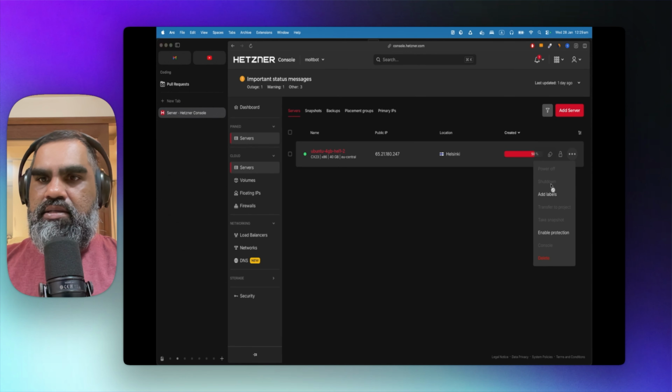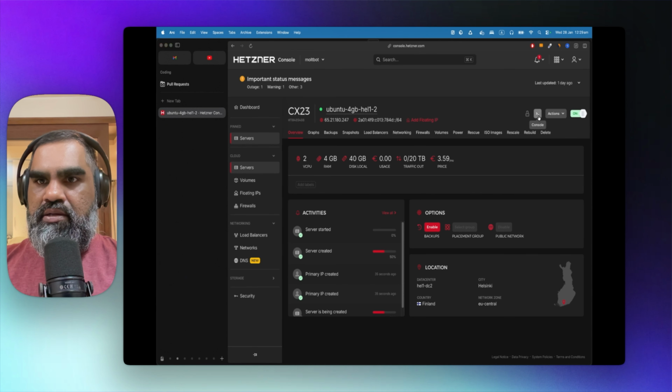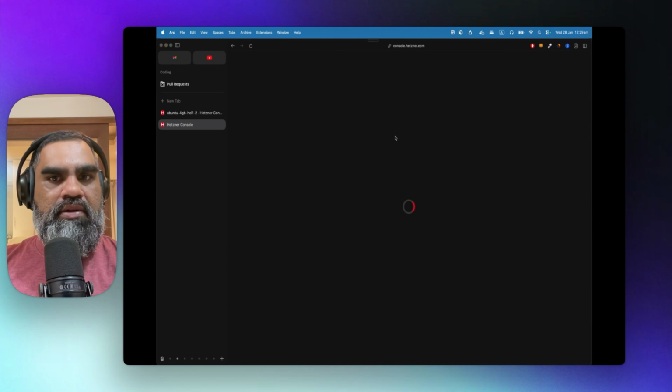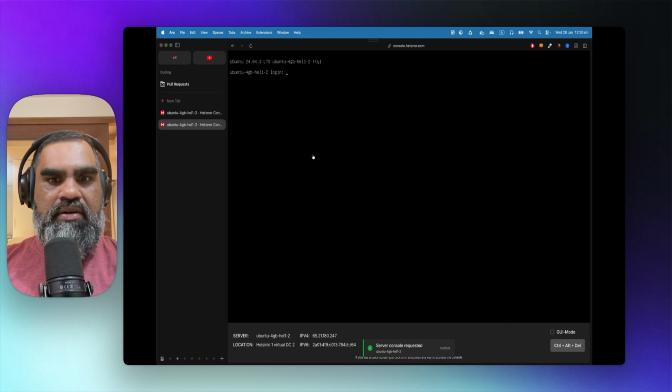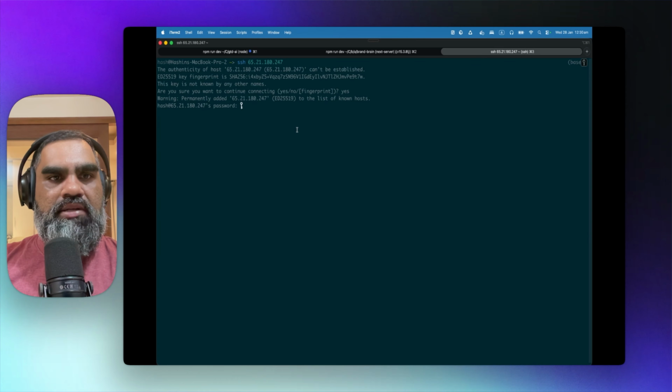I think you can SSH into it. Click on it, and you can open the console here by clicking on that. Or this is a bad way to interact with it. It's a web console. So let's copy the IP instead and try to SSH into it from the terminal. SSH. Yes. It asks for my password. Password will be sent to your email. So I'm just copying and pasting my password there and enter. So that will go now.